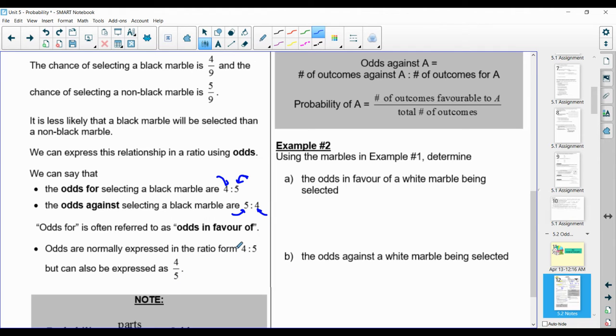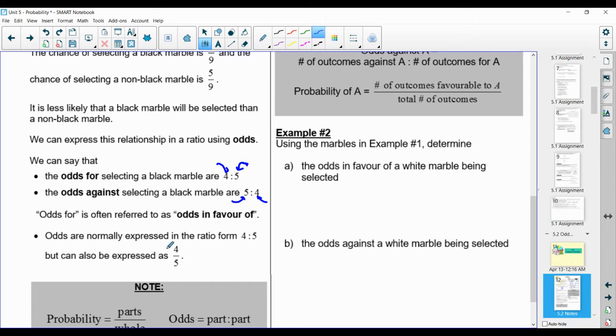Now, odds are almost always expressed in a ratio. However, they can be expressed as a fraction. You will not see me express odds as a fraction because this is the way we're already doing probability, and I don't want to cause more confusion.